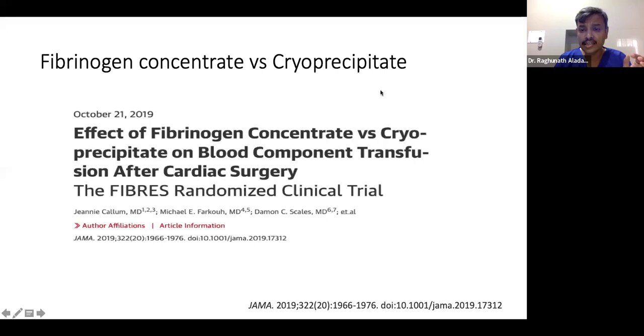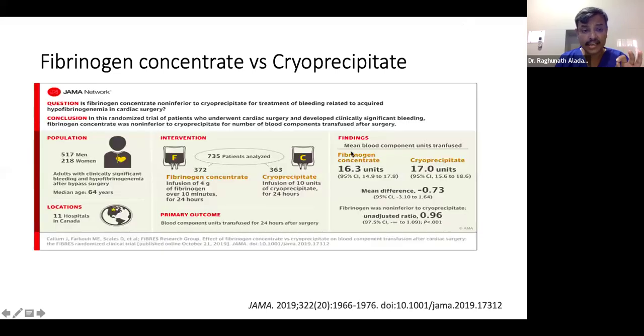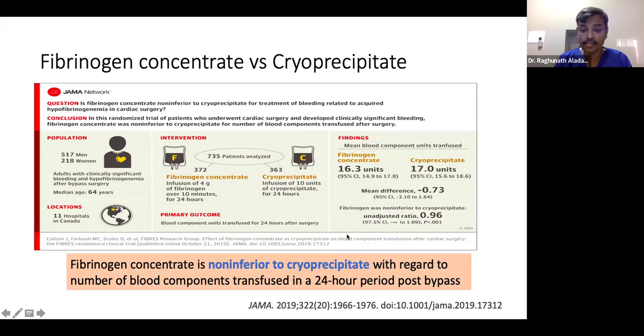So this is a new study, a randomized clinical trial, on the effect of fibrinogen concentrate versus cryoprecipitate on blood component transfusion. What is the efficacy with respect to cryoprecipitate? This is an interesting study actually. In this randomized trial, in patients who underwent cardiac surgery and developed clinically significant bleeding, fibrinogen concentrate was found to be non-inferior to cryoprecipitate, meaning almost equal.